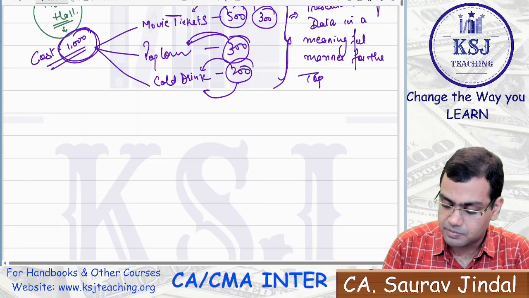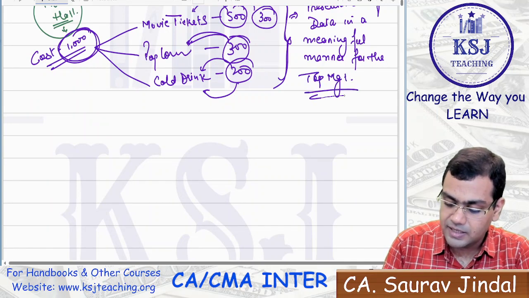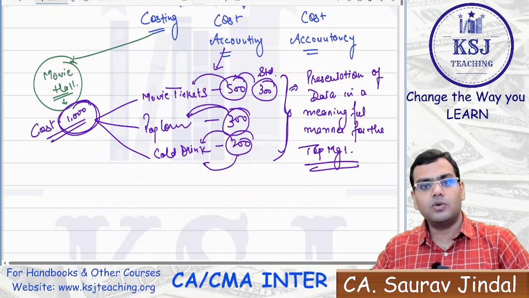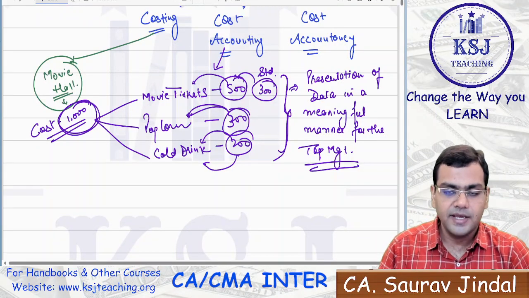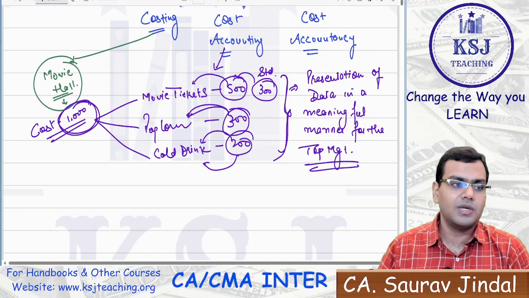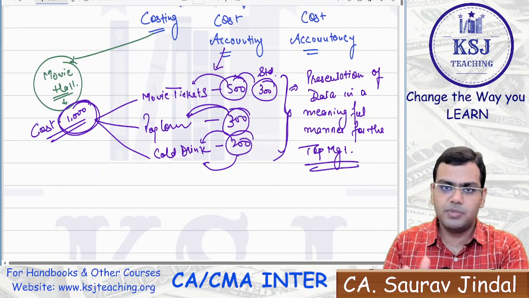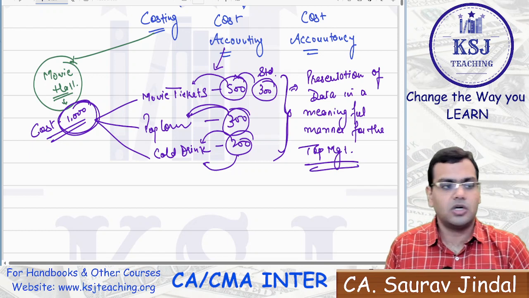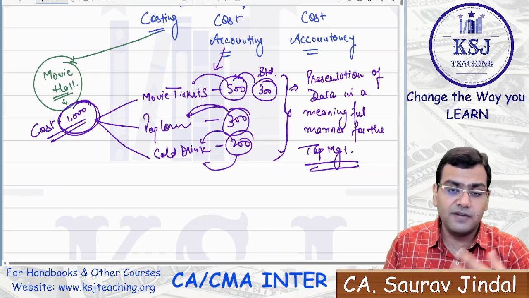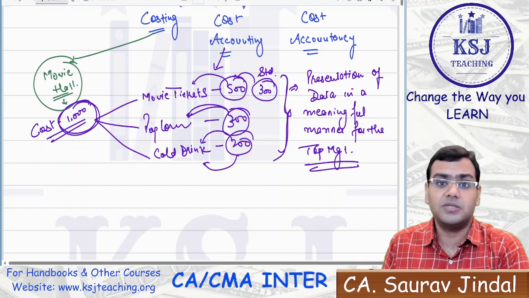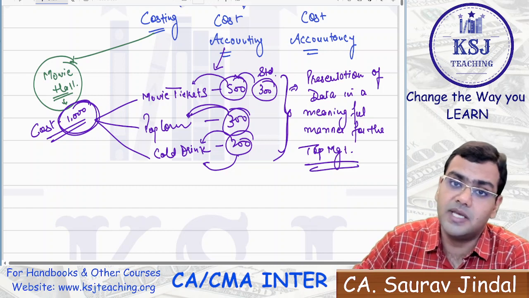Because ultimately, see, the top management is not going to go through all the financial statements or all the cost statements, right? What they will do is they will ask you to classify the data under the different heads, then prepare a statement and present the statement in the shorter format. And it should be in such a way that it is relevant for the top management, and the top management is able to make effective decision making out of that.